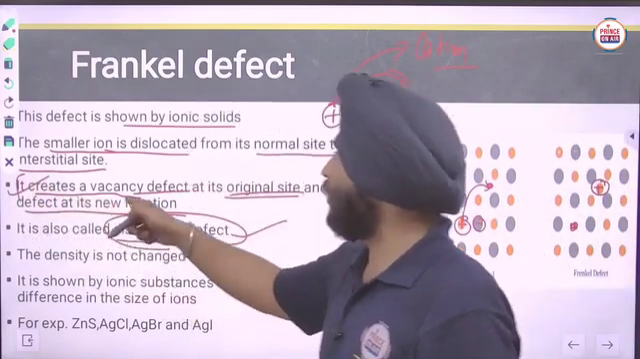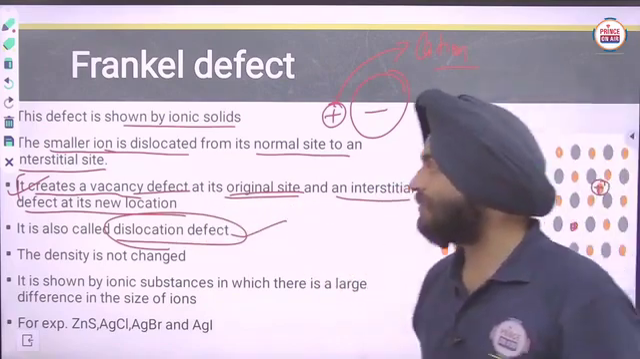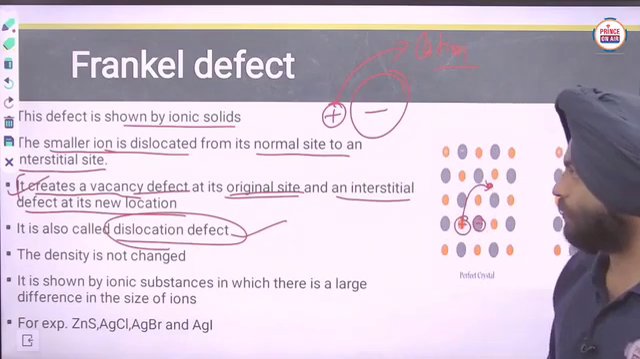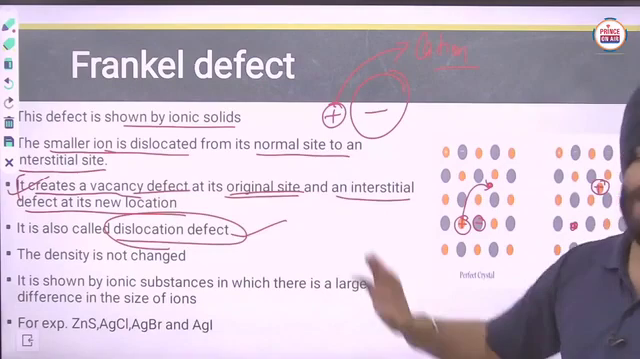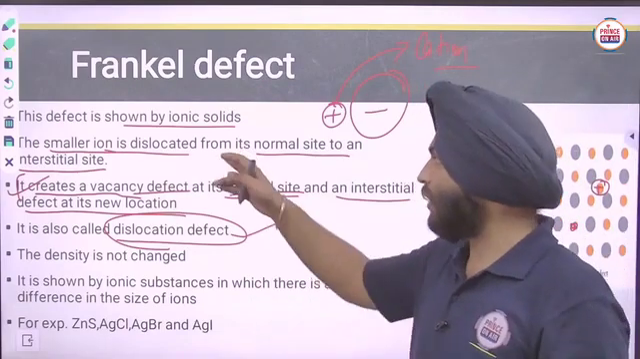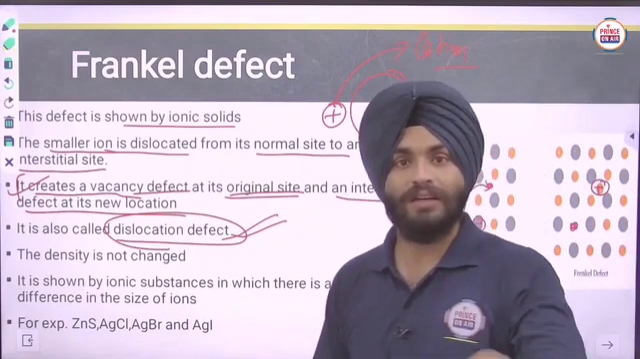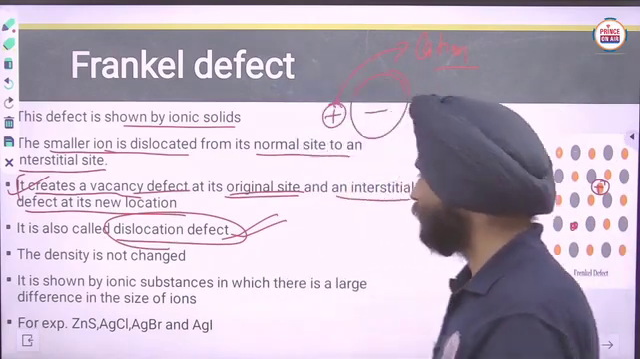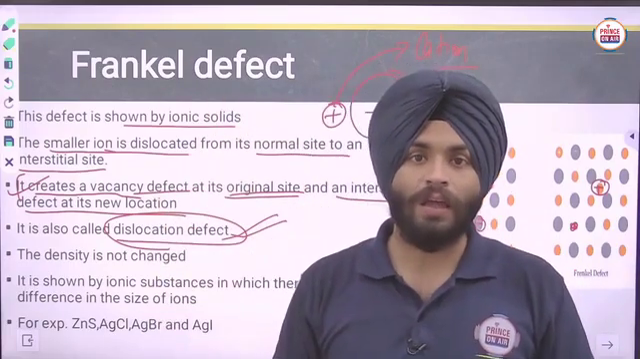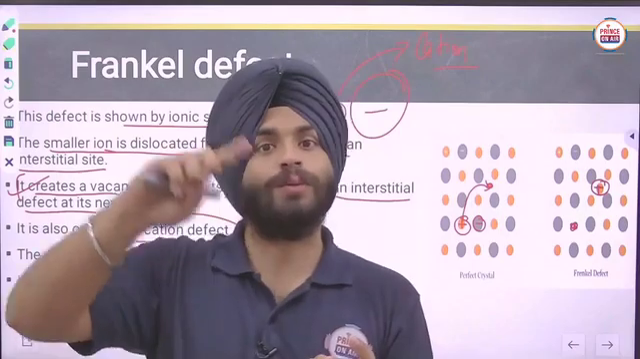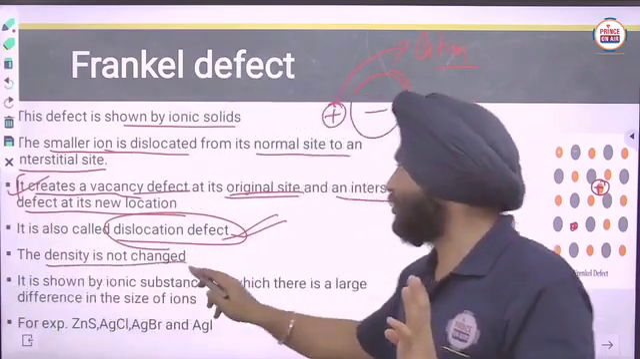It creates a vacancy defect at the original site and an interstitial defect at its new location. So in this case, only the smaller ion is dislocated from the normal site to an interstitial site. These two lines are the answer to this question, why Frenkel defect is known as dislocation defect. Then, in this case, no external particle is supplied and no internal particle is removed, so no change in density will occur.